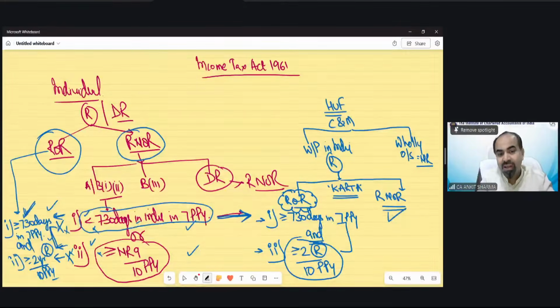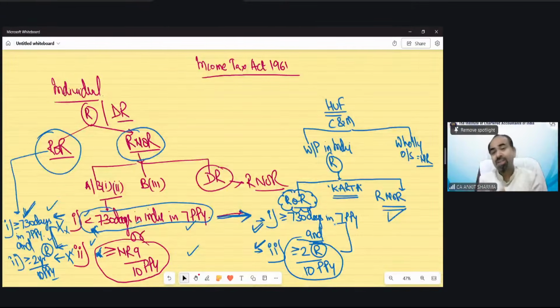Technically, that means if you do not fulfill these two conditions, you are fulfilling these both conditions. So think like that. They are not new conditions. They are just the reverse way of explaining what is resident and not ordinary resident, how you won't be a resident and not ordinary resident.